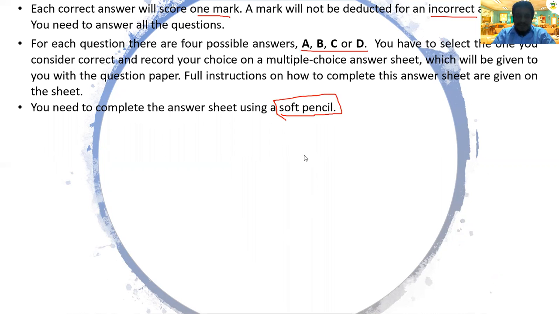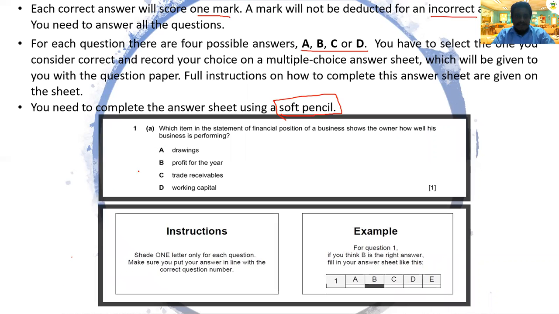So the question normally will be like this. Okay, the question will be normally like this. They will ask you which item in the statement of financial position shows how well the owner is performing the business. The answer is actually B, profit for the year. And then your answer must be like this. You need to do the answer like this.